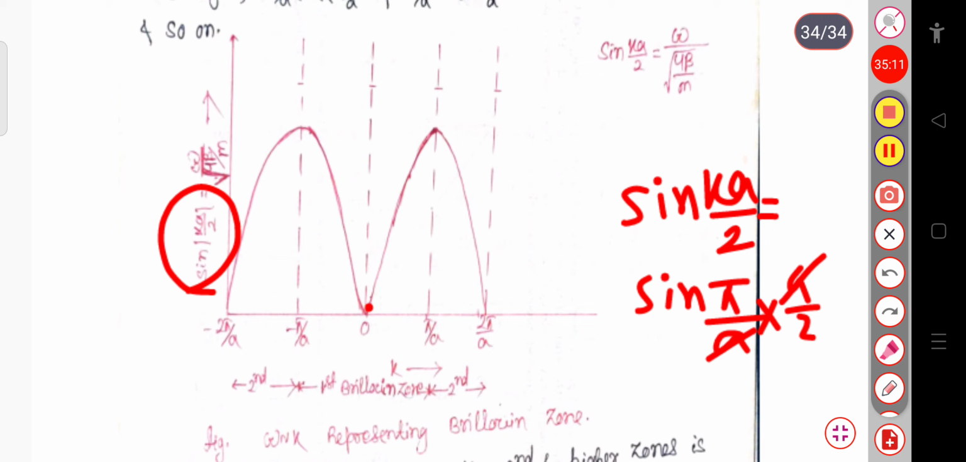And similarly, if you put 2 pi by a, again it goes to 0. If you put minus pi by a, it will again go to maximum 1, and so on. So you can see that this particular region, between minus pi by a to plus pi by a, this is your first Brillouin zone.